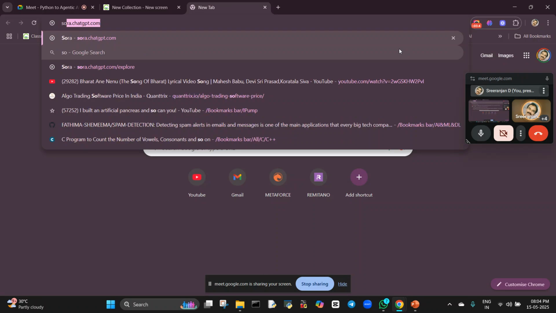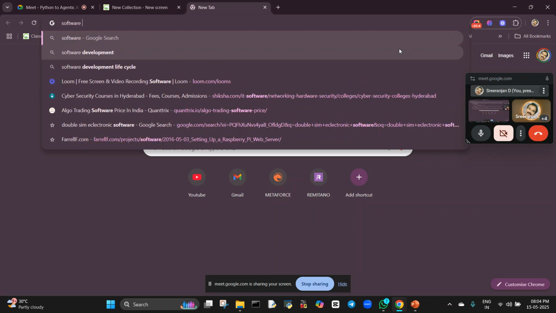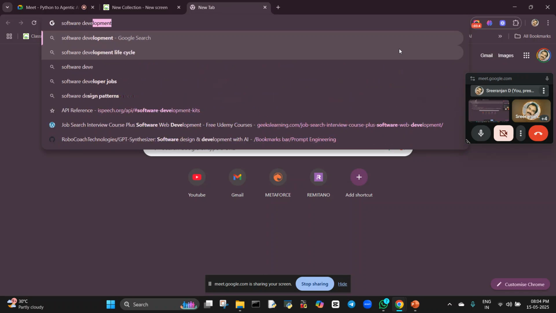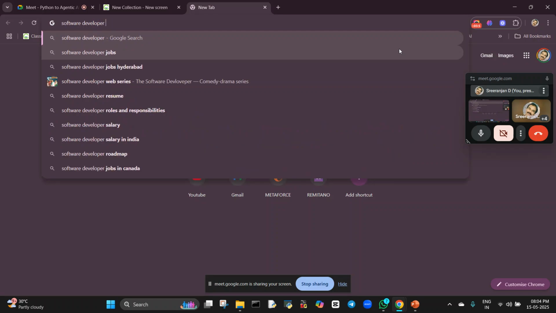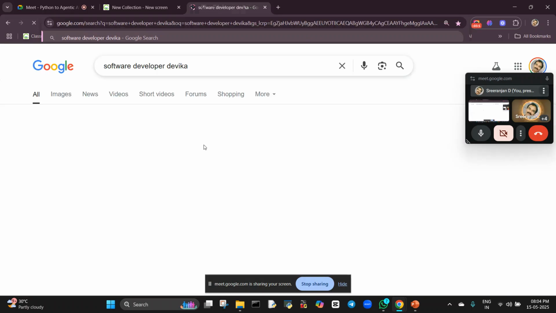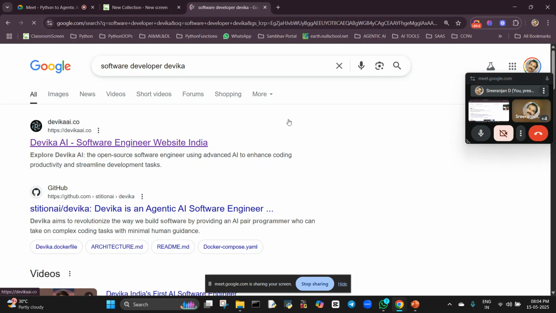Software engineer, software developer. Devika is one such software developer. It will do the work of thousands of software developers. Coding is not a big deal.